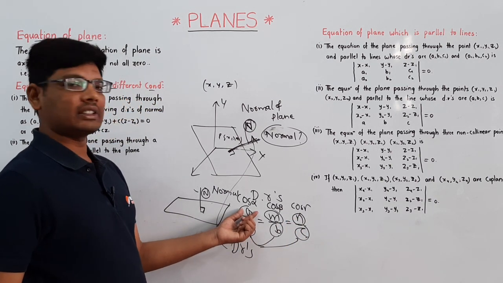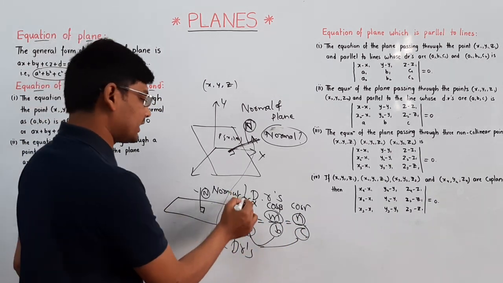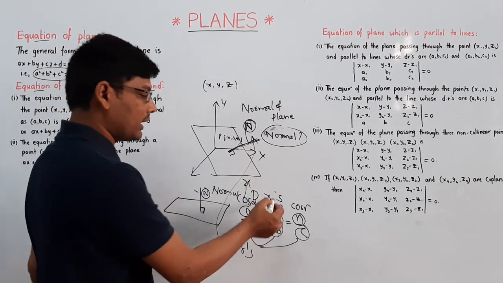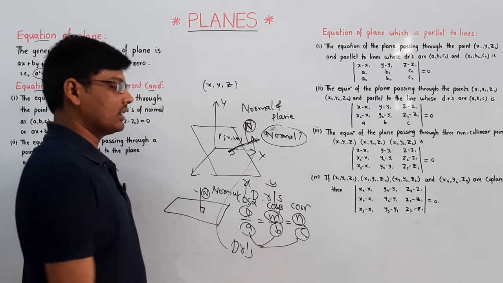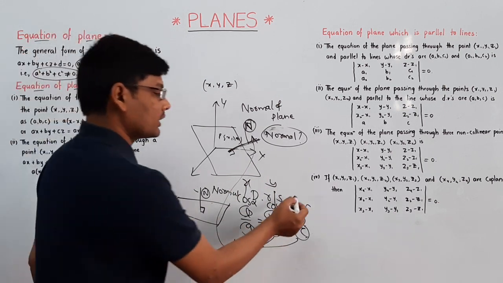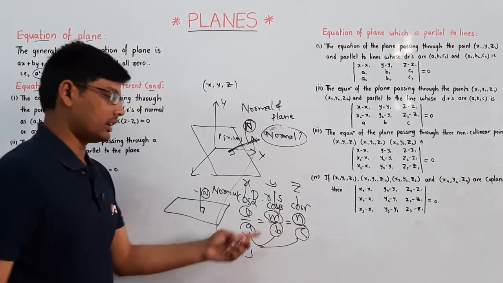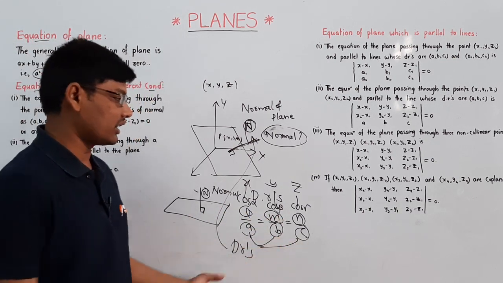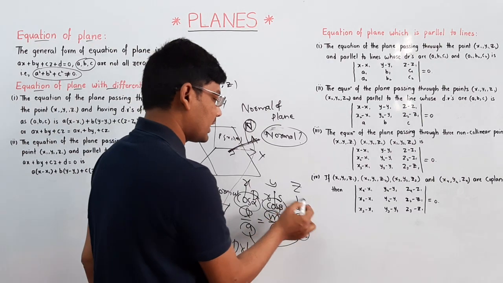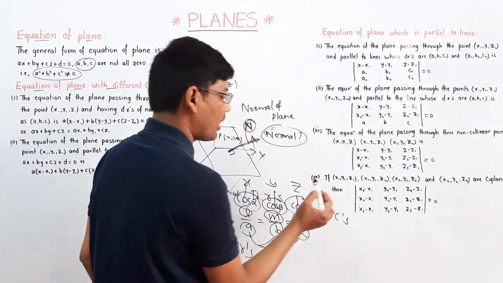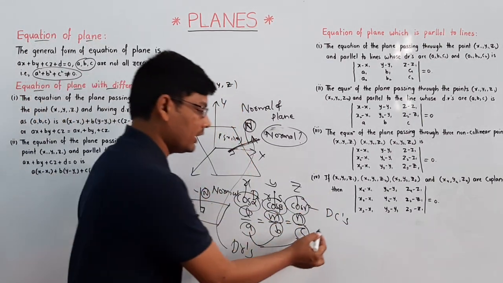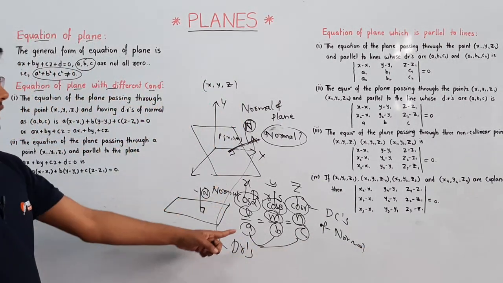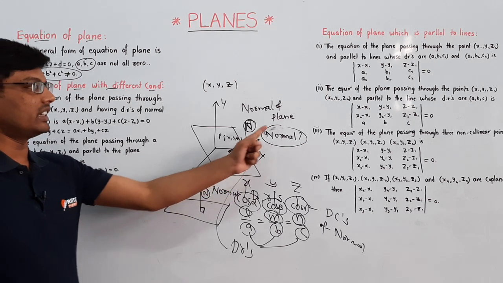Cos alpha is the angle made by the normal line with the x-axis, cos beta with the y-axis, and cos gamma with the z-axis. These are the values of l, m, n, and a, b, c are the direction ratios, where cos alpha, cos beta, cos gamma are the DCs of the normal. But here we don't want DCs, we are taking only direction ratios.